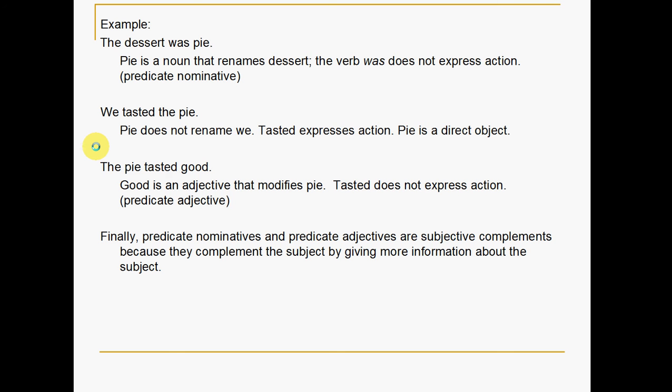The pie tasted good is our next example. Good is an adjective that describes the word pie. Tasted does not express action. It's a linking verb, and so therefore we have a predicate adjective. Finally, predicate nominatives and predicate adjectives are subjective complements because they complement the subject by giving more information about the subject.